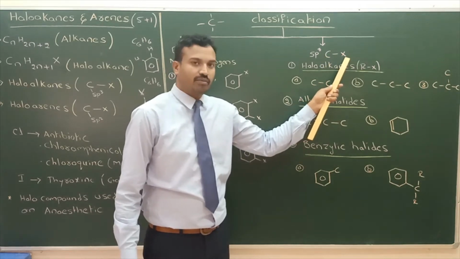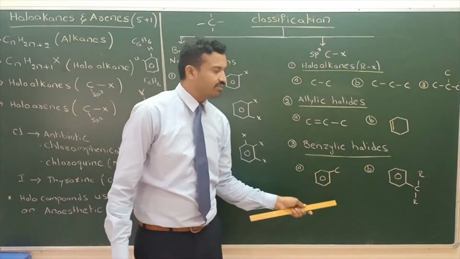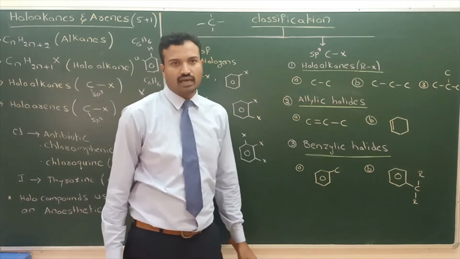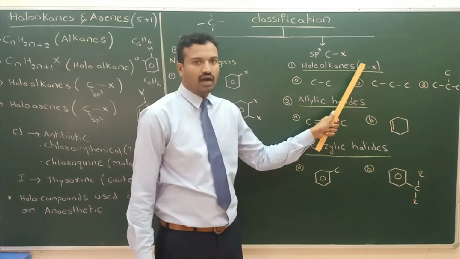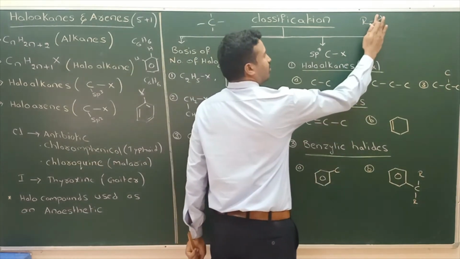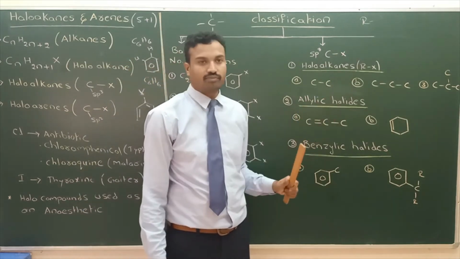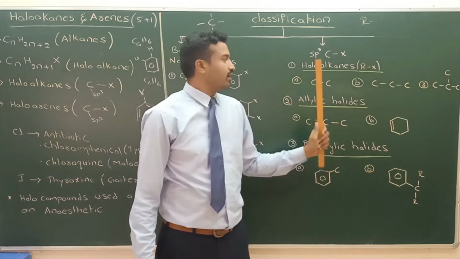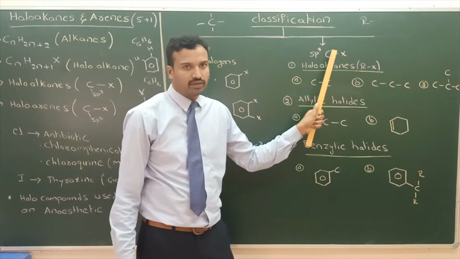One of the elements is halogen, so halogen is bonded to sp3 carbon. In that, classifications are there. First one, haloalkanes. Haloalkane means R-X. We know RH is called alkane. R is called alkyl group; in first year we discussed the alkyl group R. Now haloalkanes, first classification under sp3: halogen is bonded to sp3 carbon.